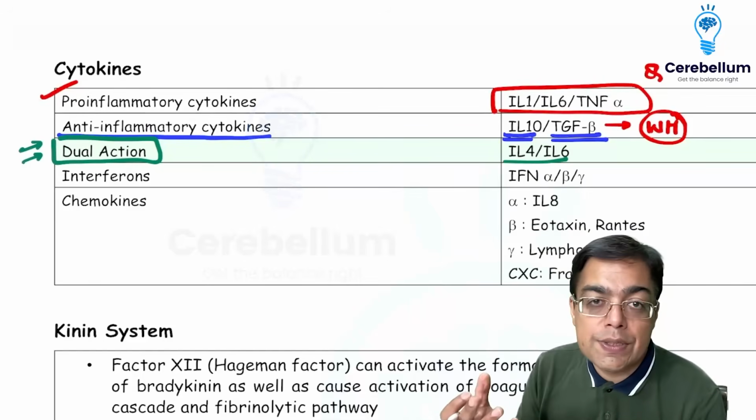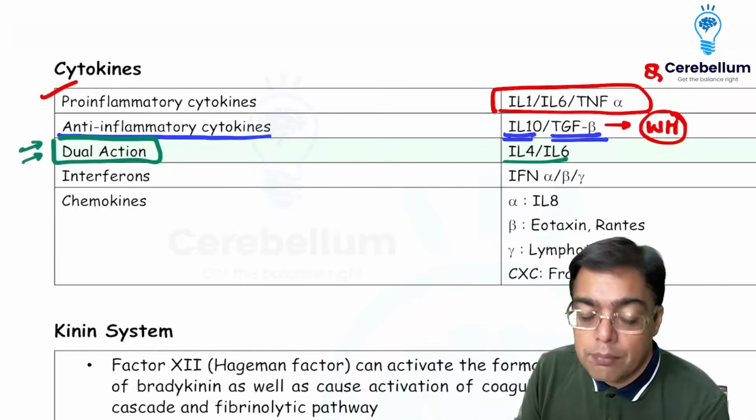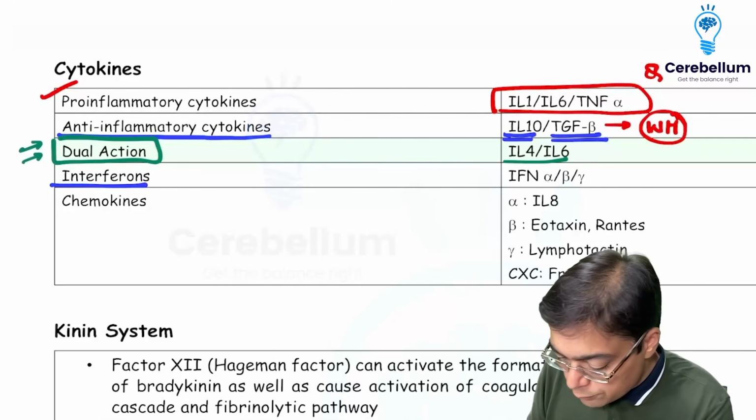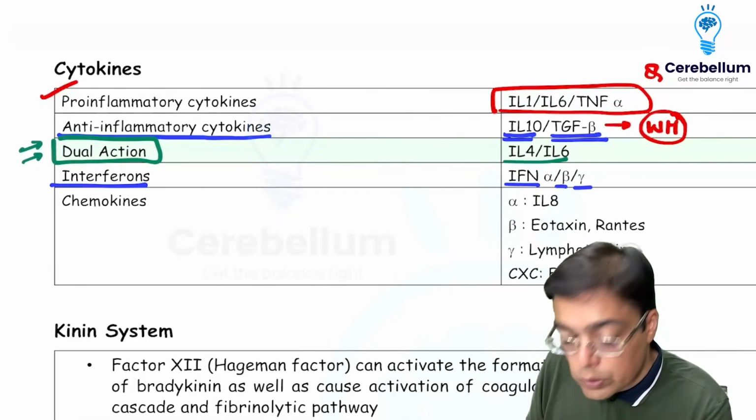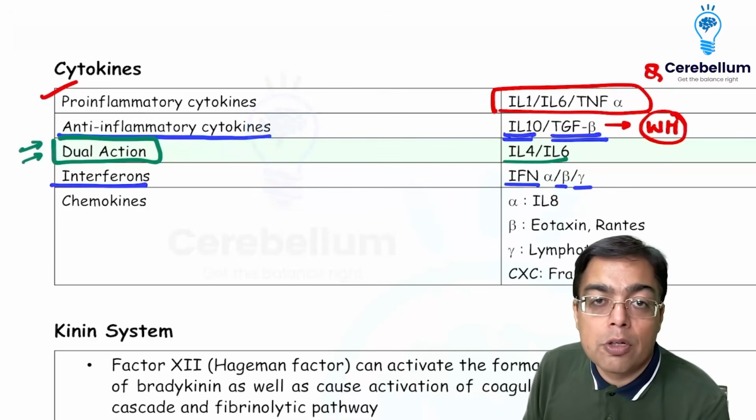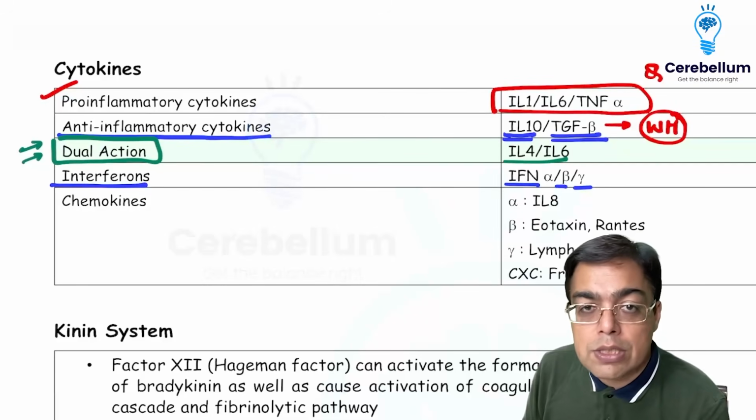So in a lot of conditions, they are having pro-inflammatory action, but sometimes they are said to be having an anti-inflammatory action as well. That's what we need to keep in mind. So far as the interferons are concerned, interferon alpha, beta and gamma are what we are talking about over here. Interferon alpha is the one which is having antiviral activity. Interferon beta is having immunomodulatory activity, so it is useful in the treatment of a patient having multiple sclerosis.